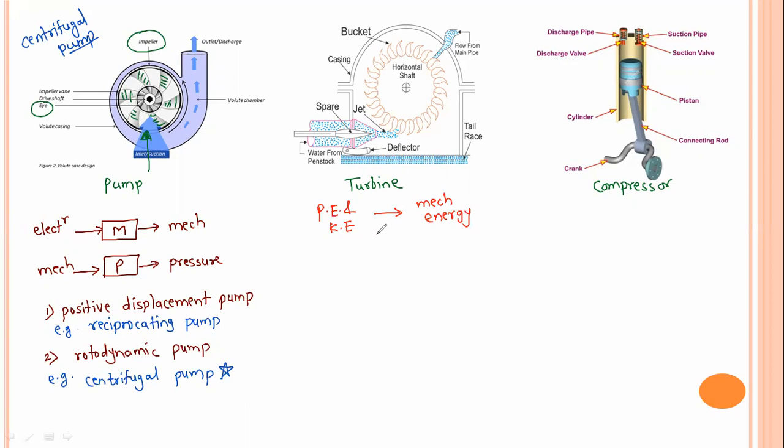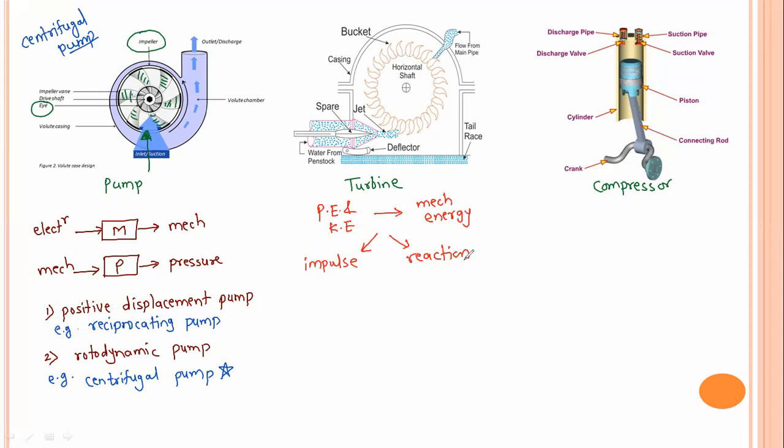Now this turbine can be of two types. It can be an impulse turbine or it can be a reaction turbine. Now what is the major difference between these? What do you mean by an impulse turbine and what do you mean by a reaction turbine? That is important.